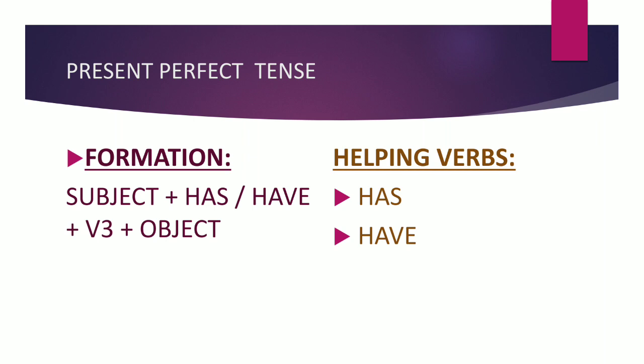Okay, and if we want to convert this sentence into negative, I have not, I haven't received any letter. Okay, have I received, have you received? So by using has or have at the beginning, we can convert the same sentence into interrogative. Has he become a monitor? See, he has become a monitor. Has he become a monitor? He has not become a monitor, right? So with the use of these kinds of helping verbs, we can convert sentences into negative or interrogative.